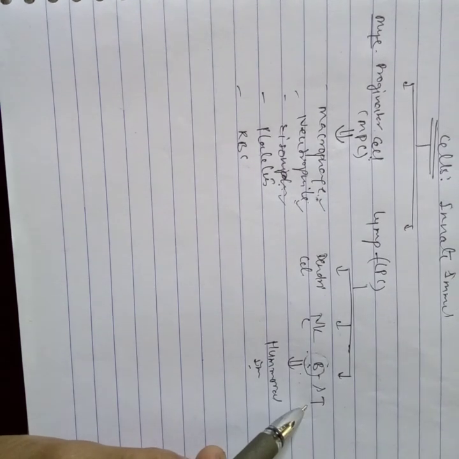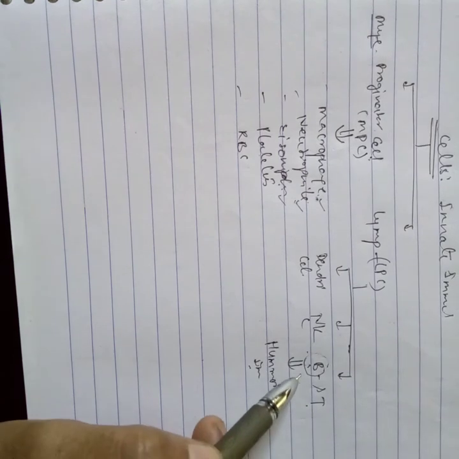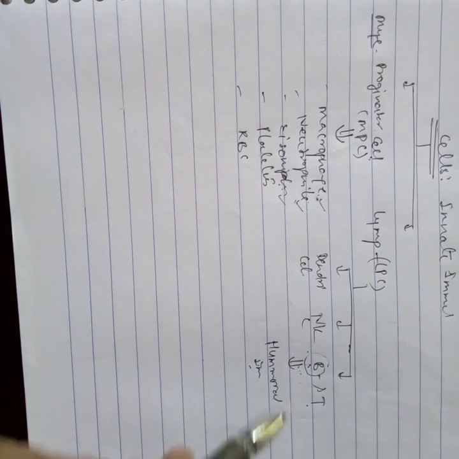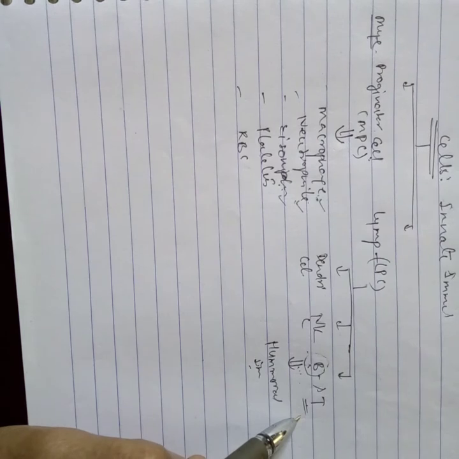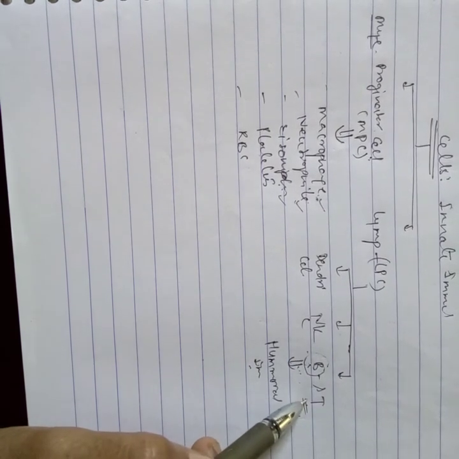Besides the antibodies, they also secrete cytokines. Clear? So this is very important. Next, T lymphocytes. T lymphocytes are manufactured in the bone marrow and matured in the thymus gland.